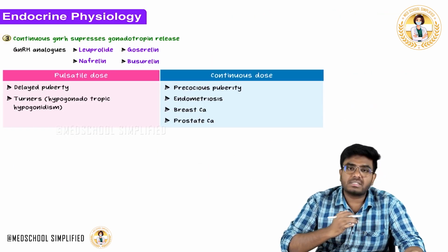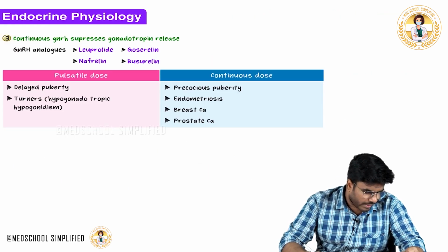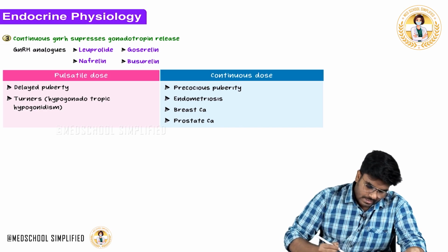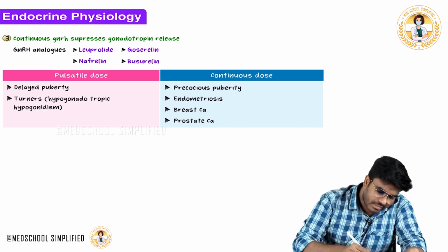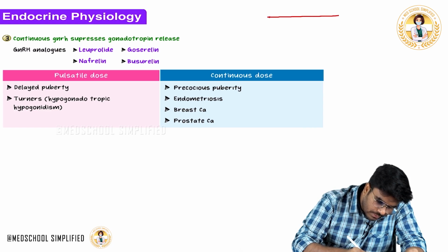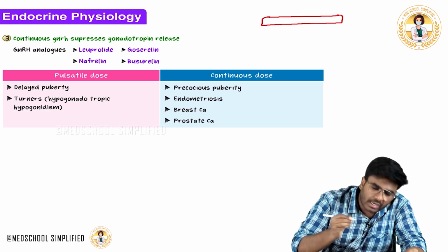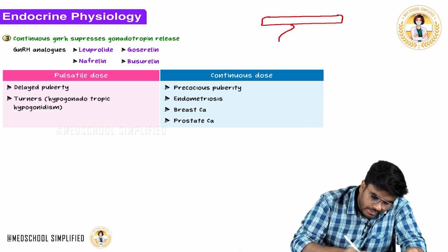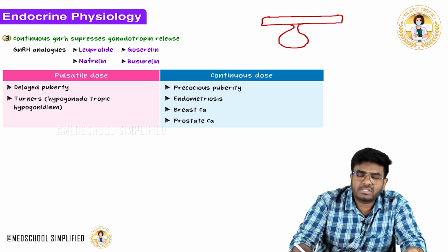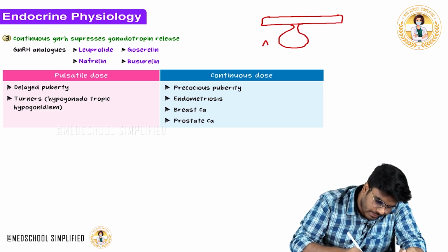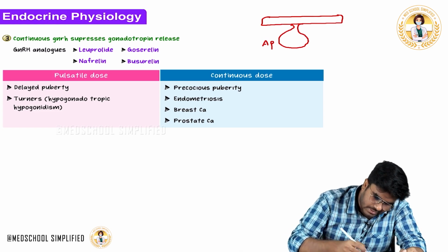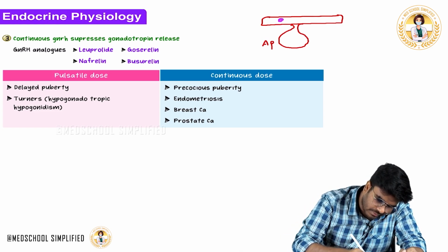Now, after this, let us discuss one more condition, one more clinical case. In order to understand that, let us try to draw a small diagram. See, this is the hypothalamus, and here I am showing you the pituitary gland, just only the anterior pituitary. Now, the hypothalamus, see, this is a hypothalamic nuclei. This hypothalamic nuclei is producing GnRH, gonadotropin releasing hormone.